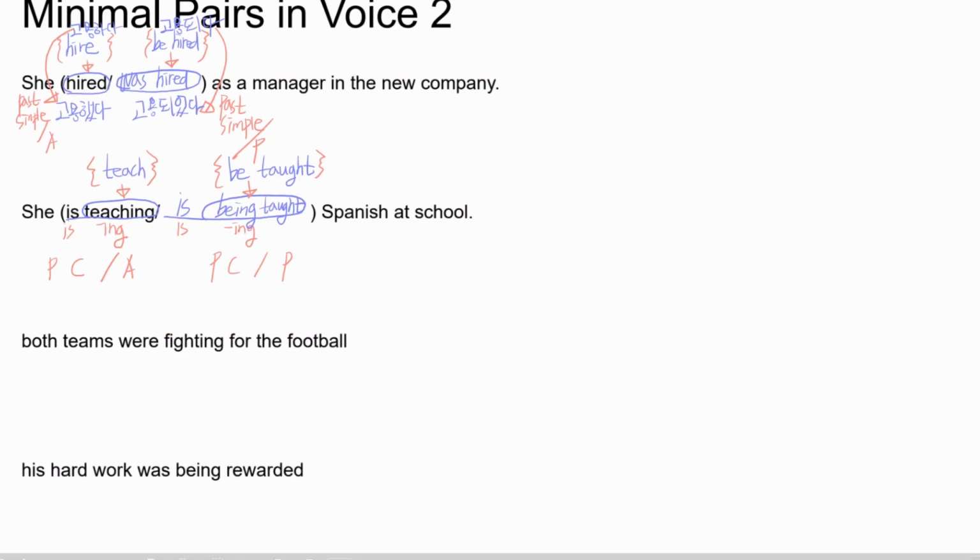So what does each verb mean? So teach means 가르치다. So is teaching means 가르치고 있다. Be taught means 가르쳐지다.